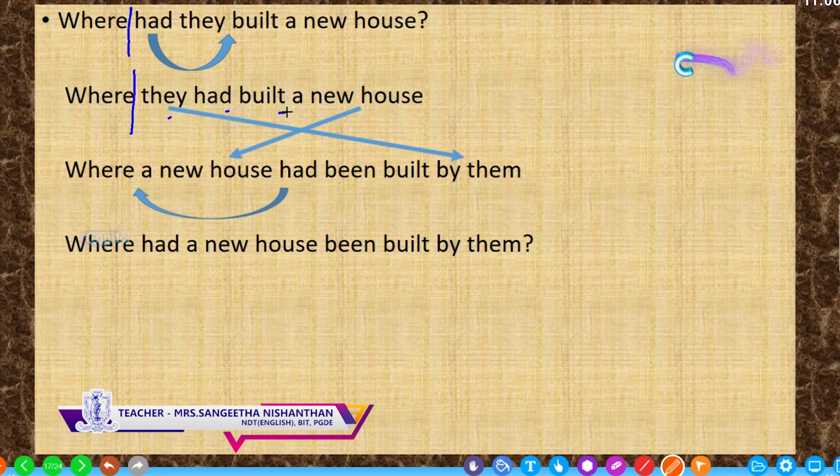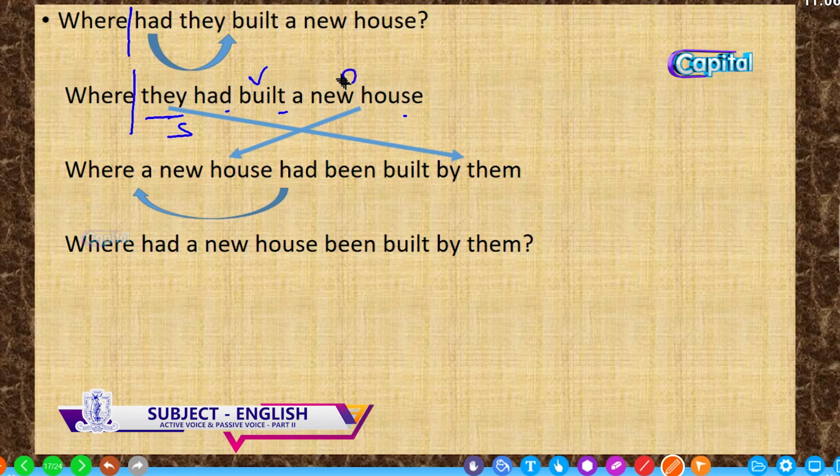They had built a new house. Change it. Who? They. What had they done? Had built. What had they built? A new house. So, the object is brought here. A new house had been, plus past participle, had been built by them.